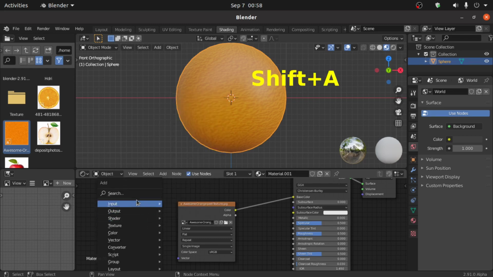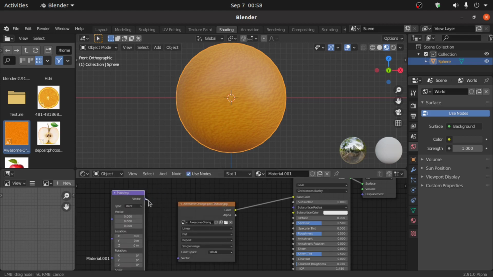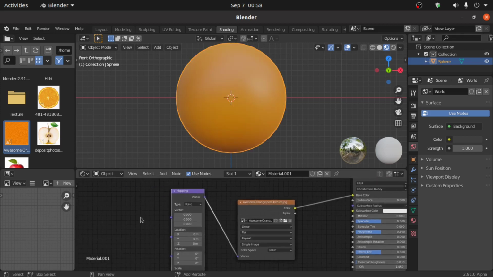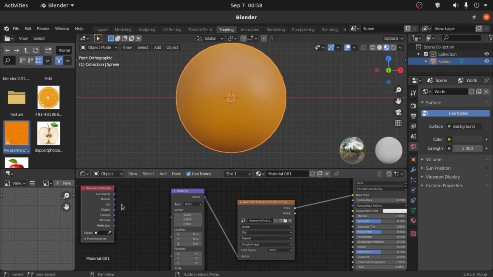Now press Shift A and search for the Mapping node. Now connect this vector point with this vector. Now press Shift A and search for Texture Coordinate and connect this UV point with this vector, and it is already unwrapped, so there is no need to unwrap